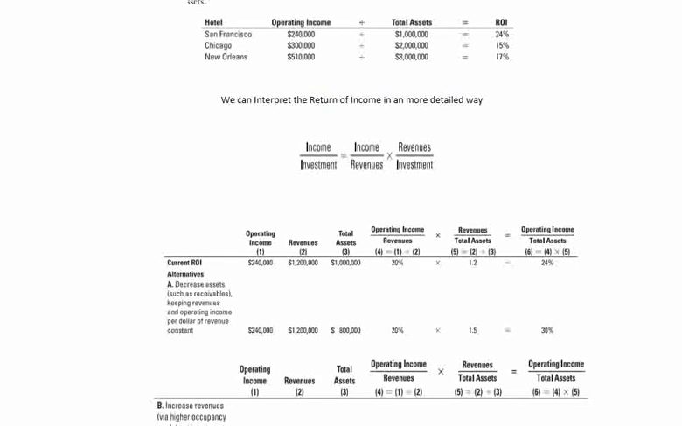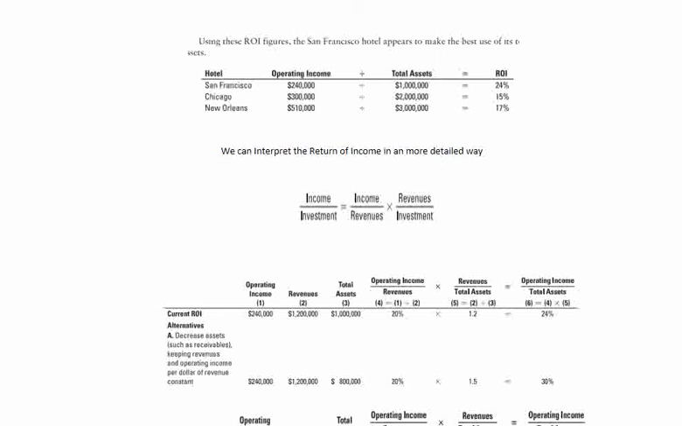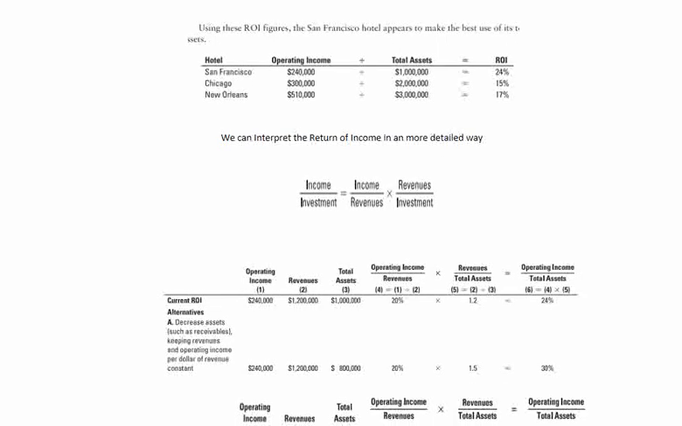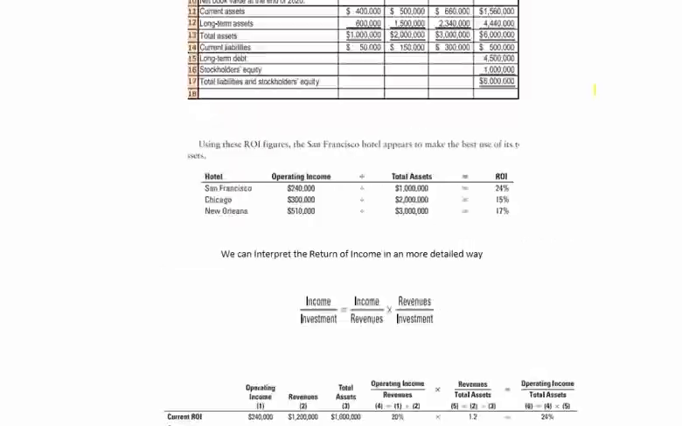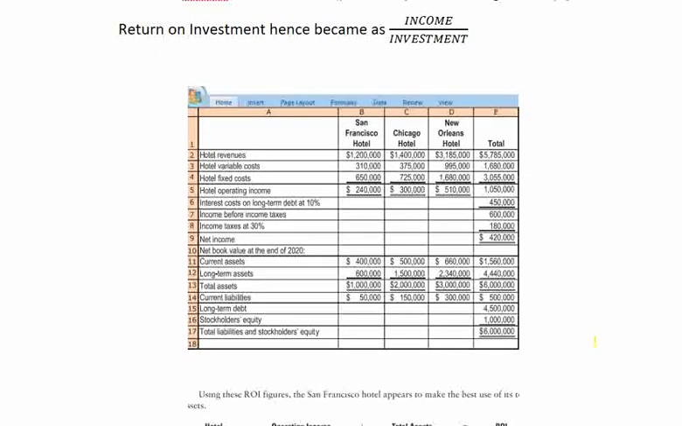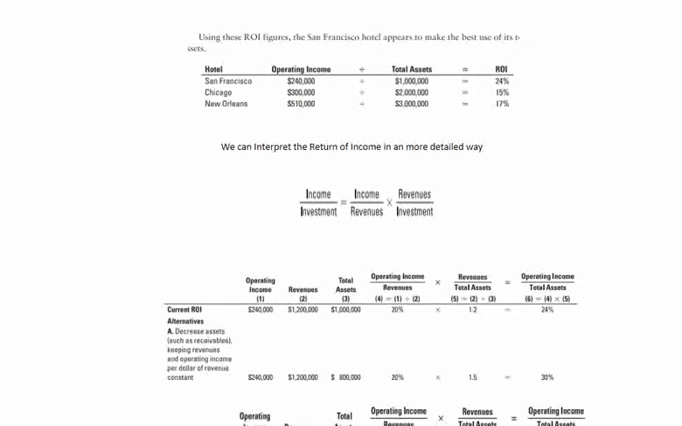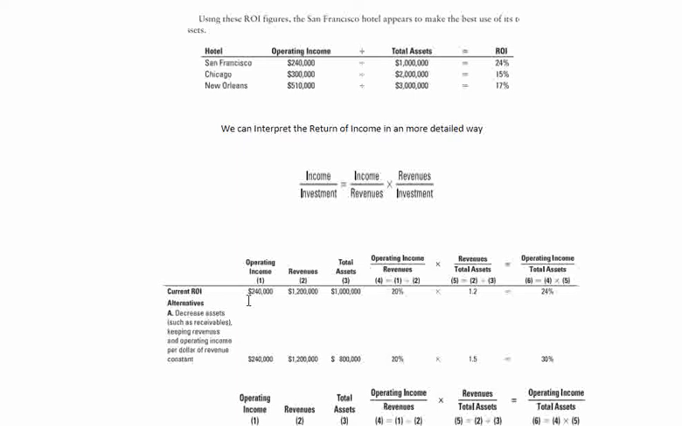Let's take this example only. San Francisco operating income is equal to 240k, with total assets of 1 million. Let's take the revenue of the organization, which for San Francisco is 1.2 million. So operating income divided by revenue is equal to 20%. Revenue divided by total assets is equal to 1.2. Multiplying them gives 24%, which is the same as above.